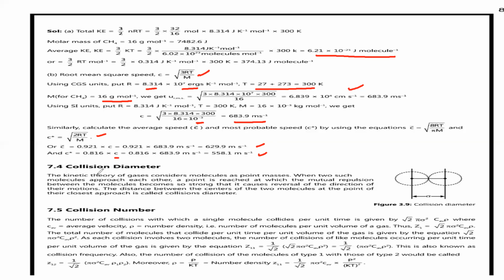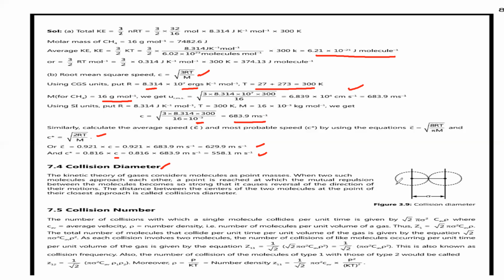Next concept in this chapter is called collision diameter. What is collision diameter? The kinetic theory of gases considers molecules as point masses. When two such molecules approach each other, a point is reached at which the mutual repulsion between the molecules becomes so strong that it causes reversal of the direction of their motions.